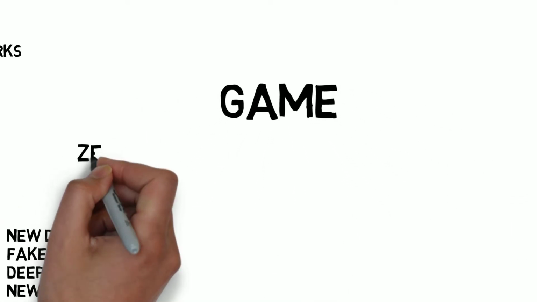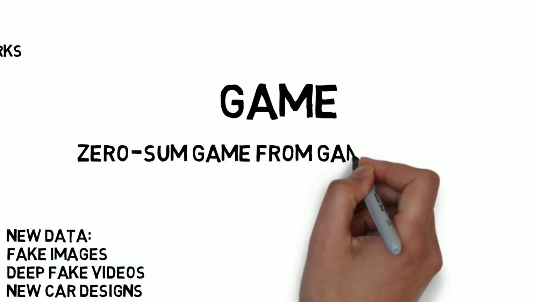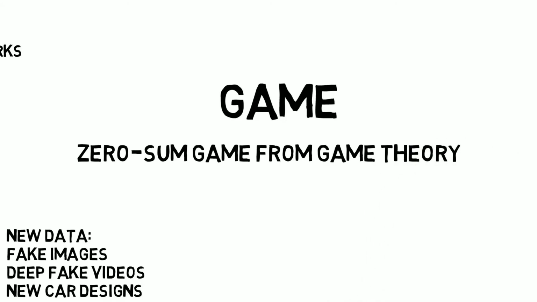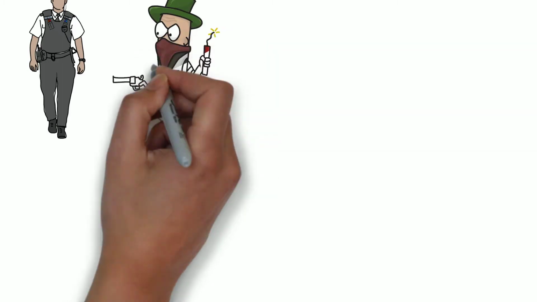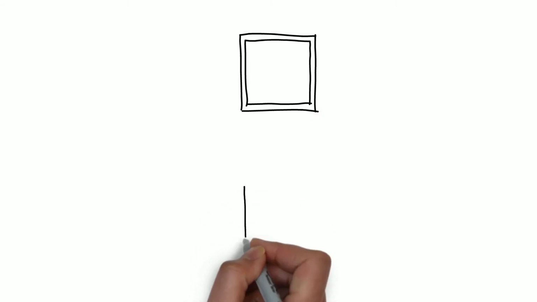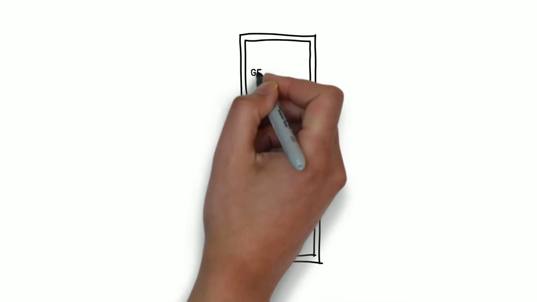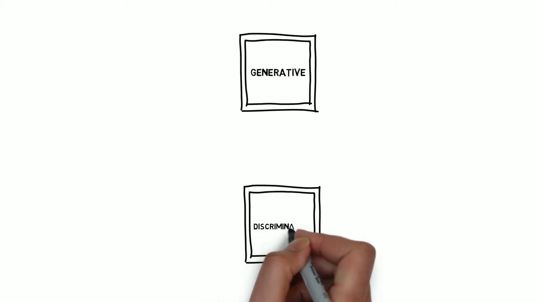Now let's talk about the game that they play in this network. This game is called a zero-sum game, which is derived from game theory. Now to understand the zero-sum game, we need to talk about the system of generative adversarial networks. Generative adversarial networks consist of two neural networks. The very first is the generative network, the second is the discriminative network.